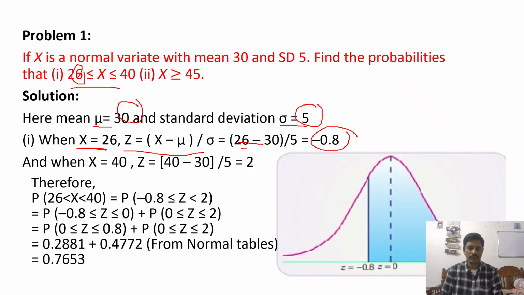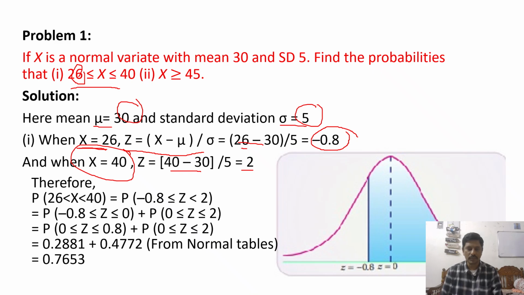And if we take x is equal to 40, then z is equal to 40 minus 30 by 5. After calculating, we get it as 2. So therefore, P of 26 less than or equal to x less than or equal to 40, in the z form, is P of minus 0.8 less than or equal to z less than or equal to 2.